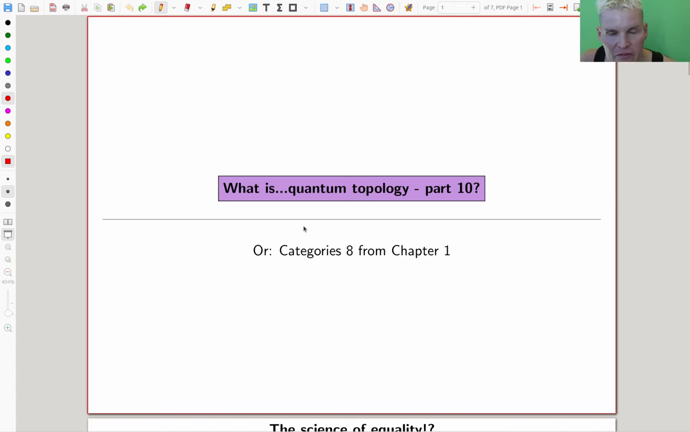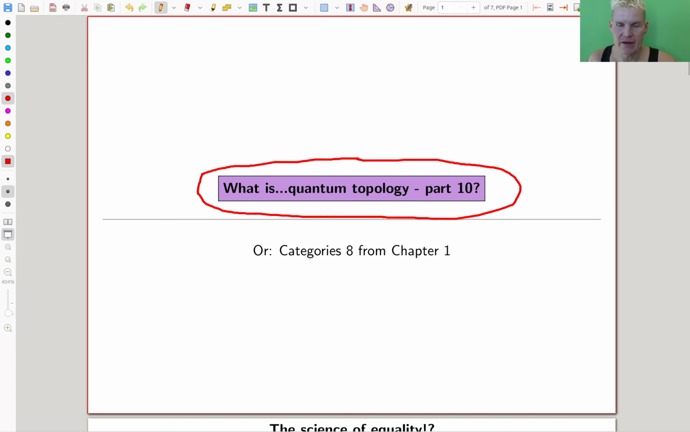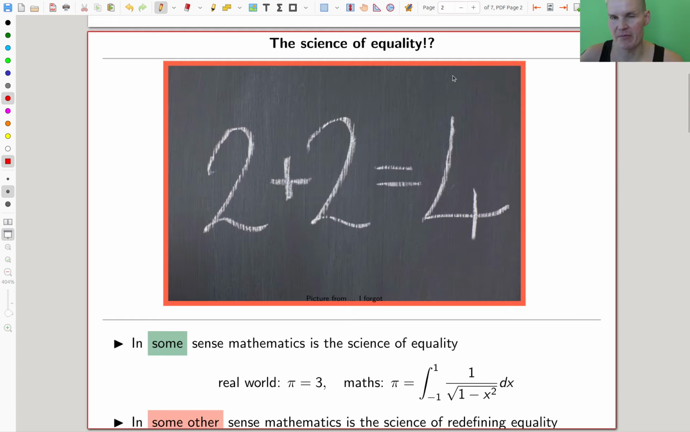Okay, welcome everyone to this continuation of what is quantum topology. We are already at part number 10. And on part number 10, I would like to ramble a little bit about what mathematics is all about. What is mathematics all about?